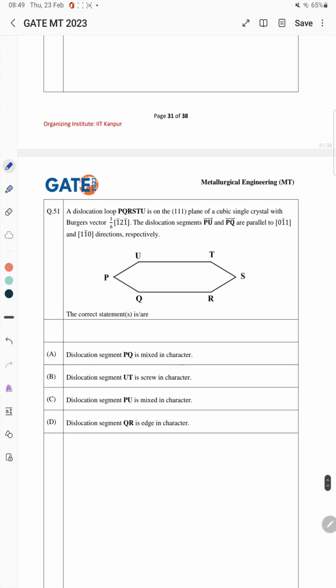So we have already discussed the detailed solution of this in our memory based problem. The correct answer for this one, question 51, is A, B and C. Dislocation segment PQ is mixed in character, dislocation segment UT is screw in character, and dislocation segment PU is mixed in character. So these three are the correct answers, A, B and C.